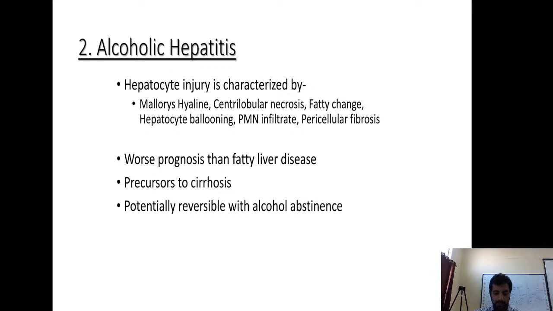If the alcoholic hepatitis is very severe, but what is severe alcoholic hepatitis? Very severe, the patient can die within 1 month. There is 40% mortality within 1 month to 6 months. Okay, so I'll tell you what severe alcoholic hepatitis is, and this will eventually, if it is not fatal in the short term, lead to long term cirrhosis. It is also reversible with alcohol abstinence, and this is also the stage where we can treat with medications. Alcoholic hepatitis responds a bit to medical treatment. What the treatment is will be seen.